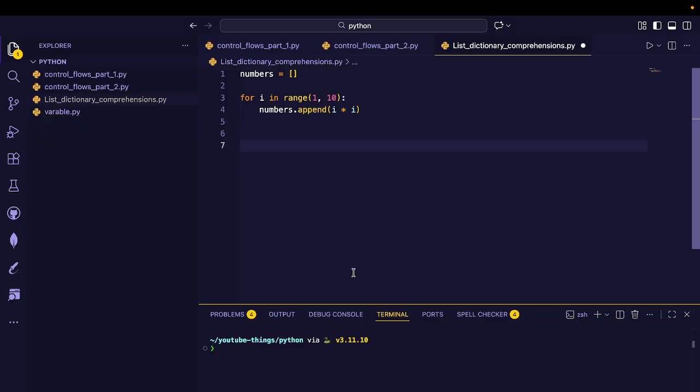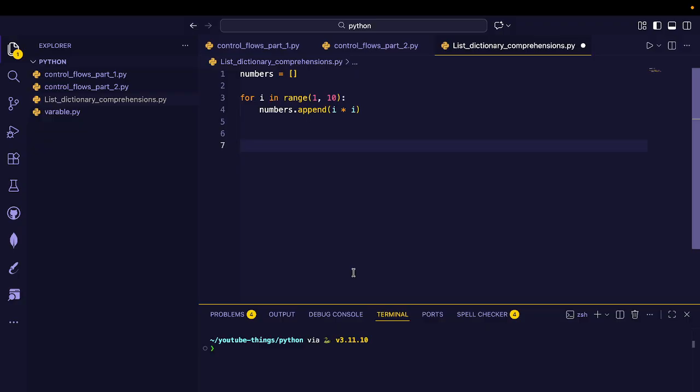A compact way to create a new list or dictionary by applying logic to an iterable. I will repeat this: a compact way to create a new list or dictionary by applying logic to an iterable. In simple words, you loop, you transform, and you store the result in one line of simple code. Python supports two types of comprehensions. One is list comprehension, one is dictionary comprehension.